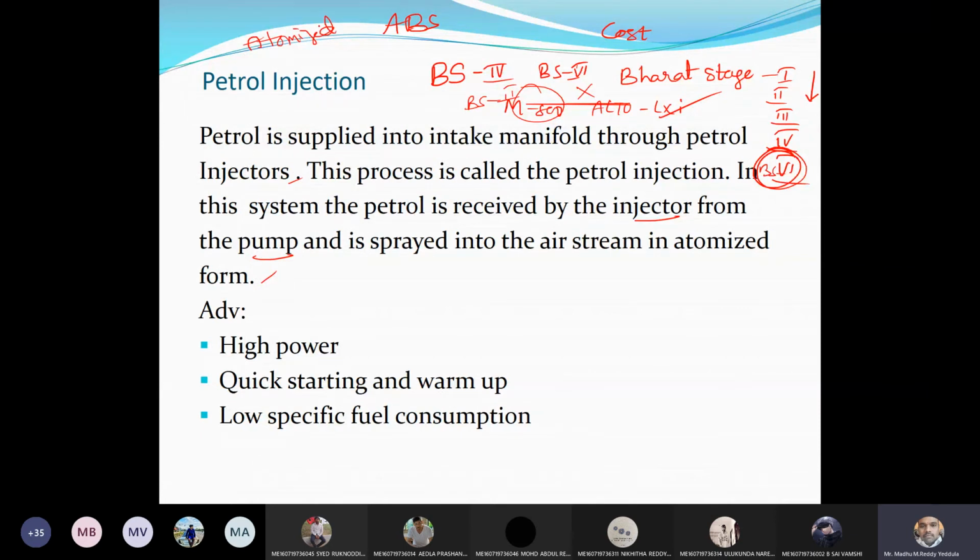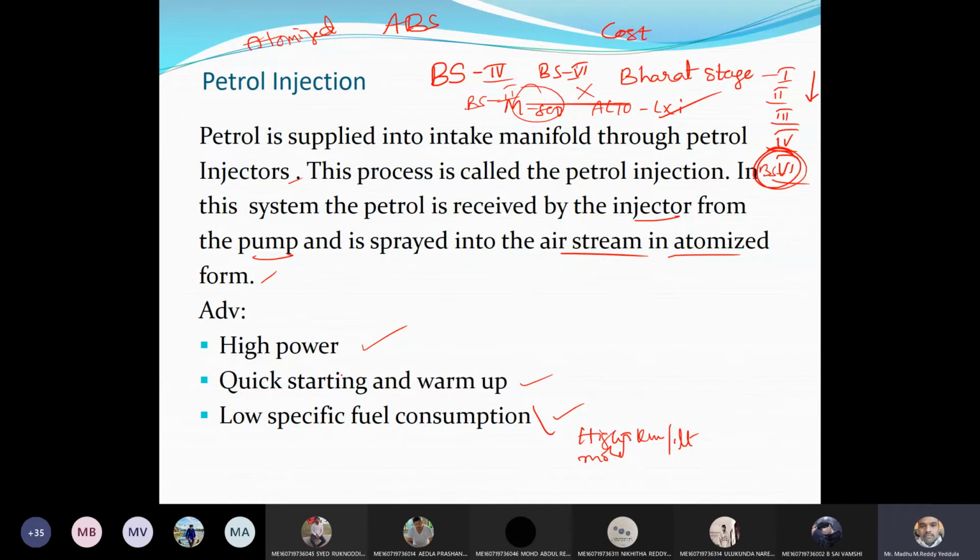So if you don't use a carburetor, then how to atomize the fuel? Because we are injecting the petrol into the passage of air, thereby the airstream, thereby it will be atomized. The advantages are high power, quick starting and warm up, and low SFC, specific fuel consumption. Low specific fuel consumption means more kilometers per liter, right?